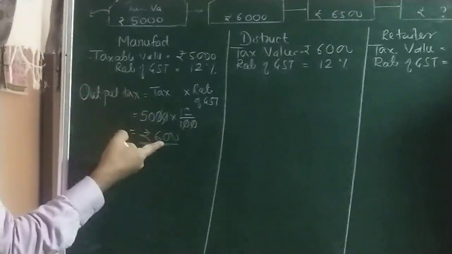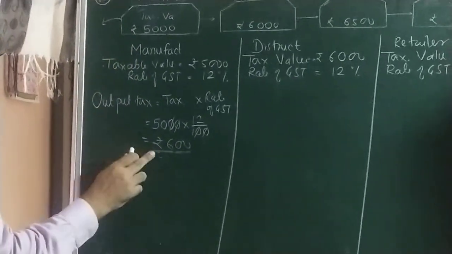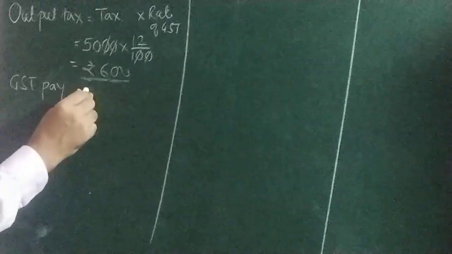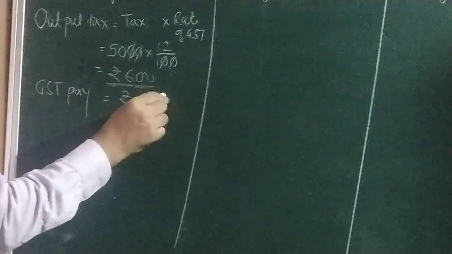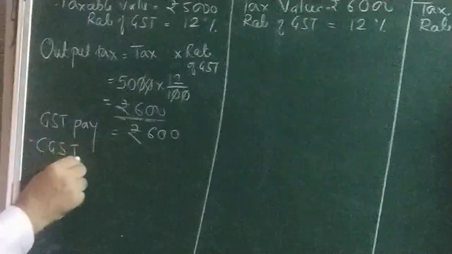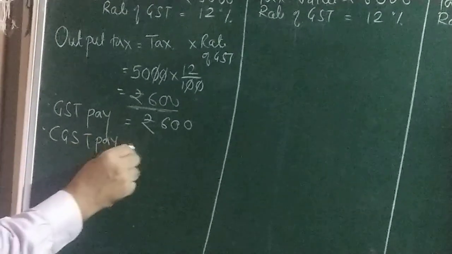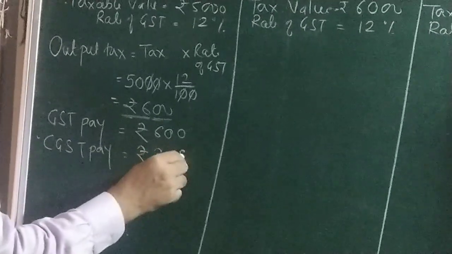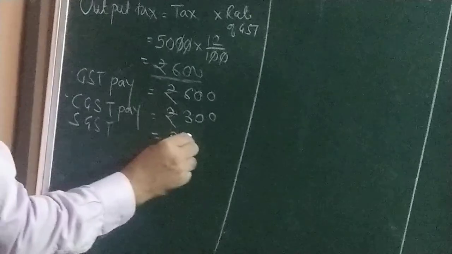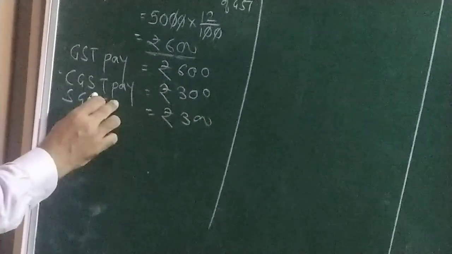This is the tax paid to the government. So this will become GST payable. GST payable for the first person, that is the manufacturer, becomes 600. Therefore CGST, it is 2 parts, so 300, and SGST also 300.